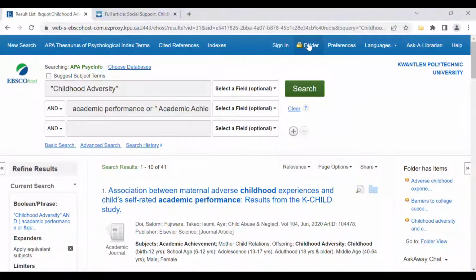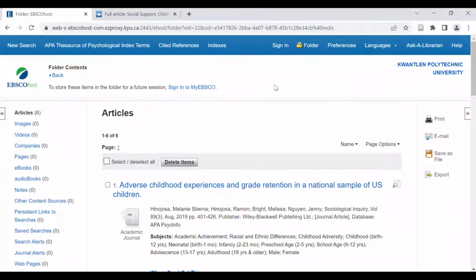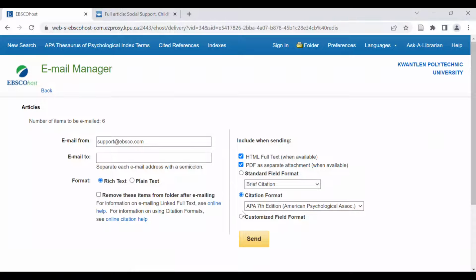All right, so I mentioned the folder. If you've been saving multiple articles to look at later, before you leave PsycINFO, just click on that folder option, and then you have the option to email to yourself. So you can individually select or select all the articles you've been saving, and then when you go to the email, you'll see that APA citation is the default. Again, always double check, but that will save you some time.